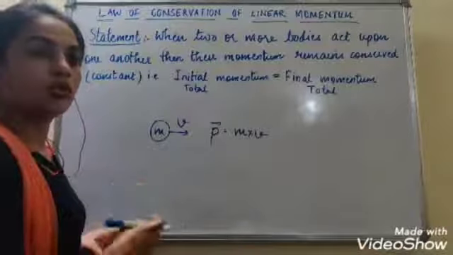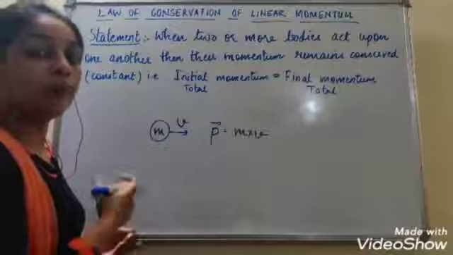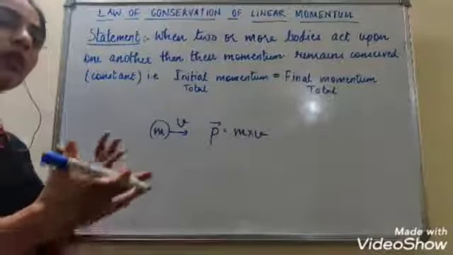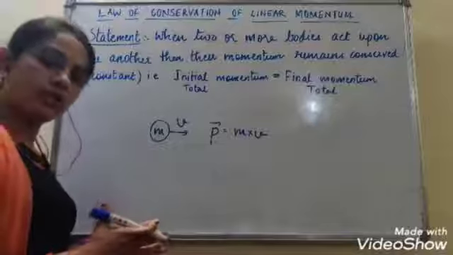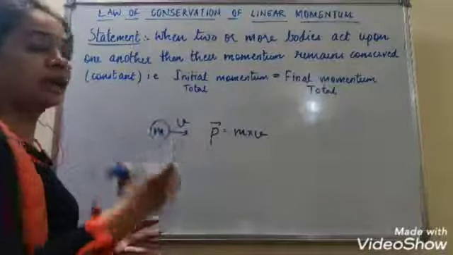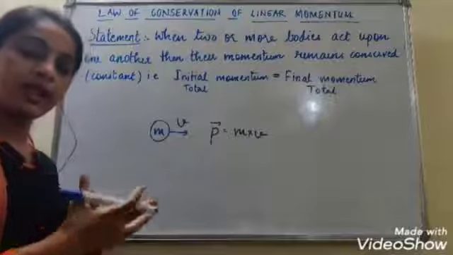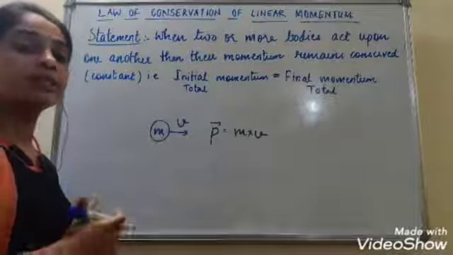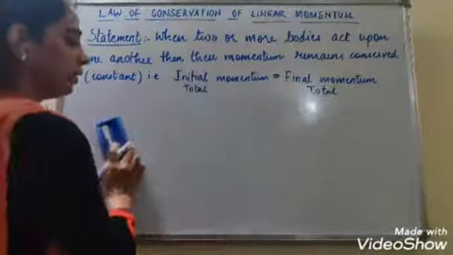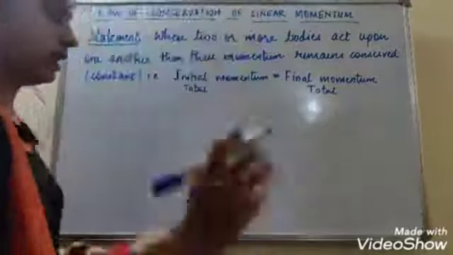So the law of conservation of momentum says that when two bodies collide, or when they act upon each other, then their total momentum remains conserved. What does that mean? For example, here we consider 2 bodies.